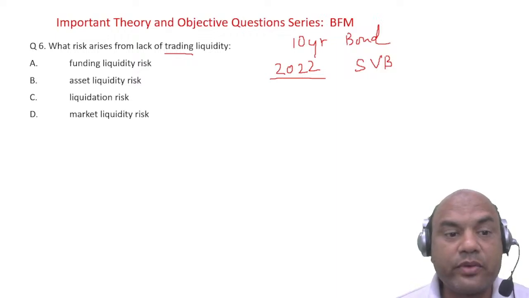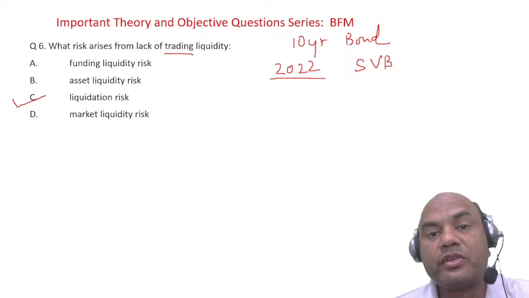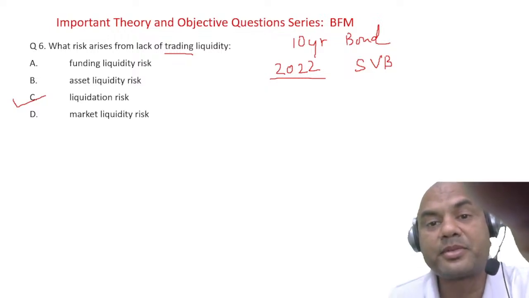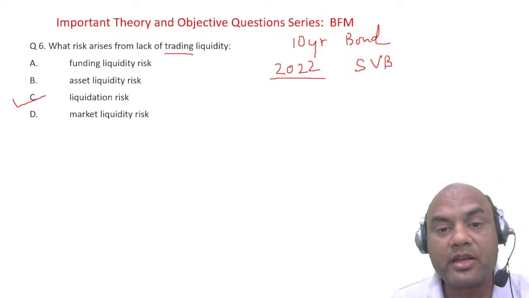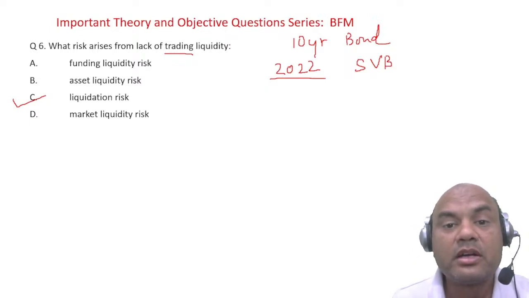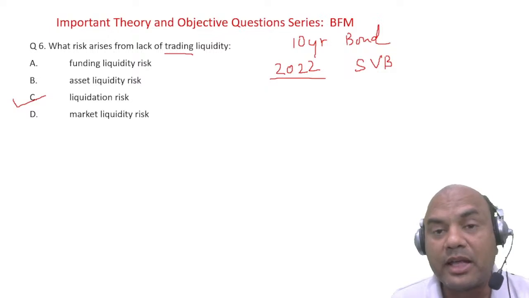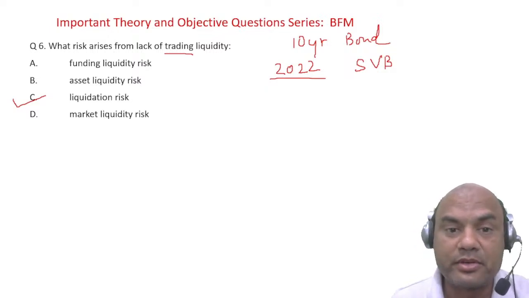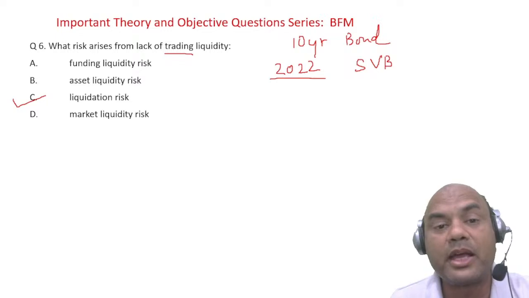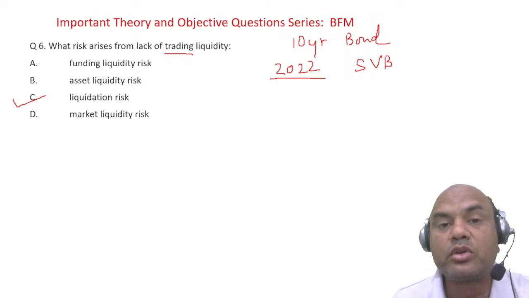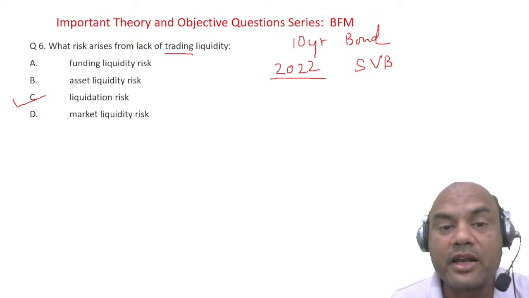It is called liquidation risk. Liquidation means bankruptcy. So this bank had faced bankruptcy. Similarly, all banks might face bankruptcy if they don't follow the asset management matching concept. That's why RBI has come up strictly to avoid this trading liquidity.